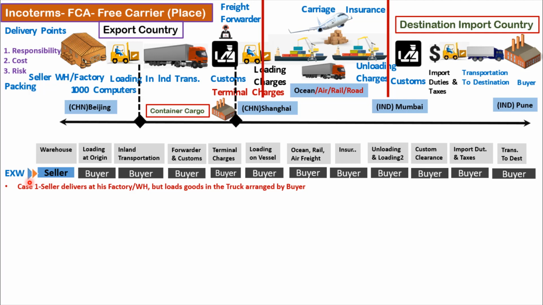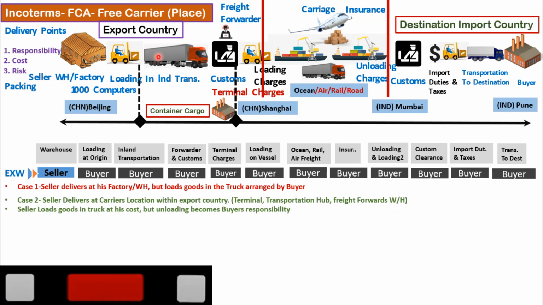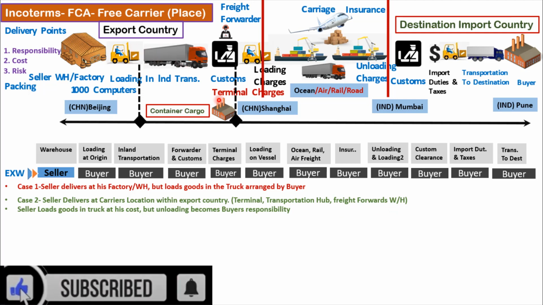So as we see, there could be multiple cases. Case 1 is seller delivers at his factory or warehouse, but he will only load the goods into the truck and this truck is arranged by the buyer. Case 2 is seller will deliver the goods at the carrier's location within the export country. That could be a terminal, an airport terminal, a port, a transportation hub or the freight forwarder's warehouse. Seller will load the goods at his own cost, but unloading will be paid by the buyer.